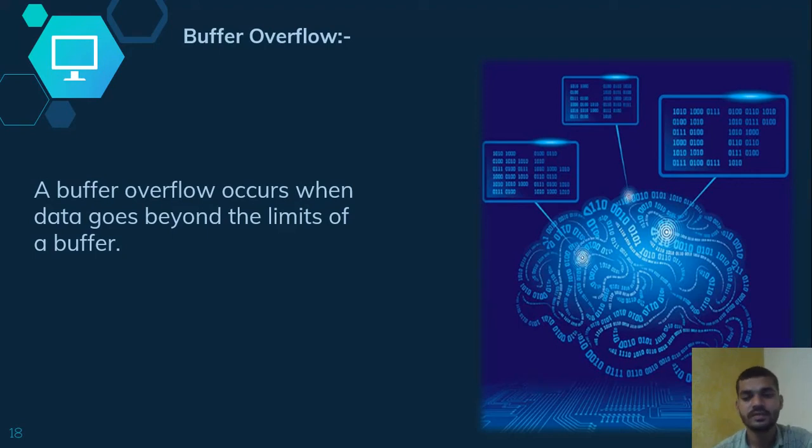If the limit is 8 characters but you enter 15 characters, those extra characters are not useful for you, but the attacker accesses those characters through buffer overflow attacks, and they use that information.